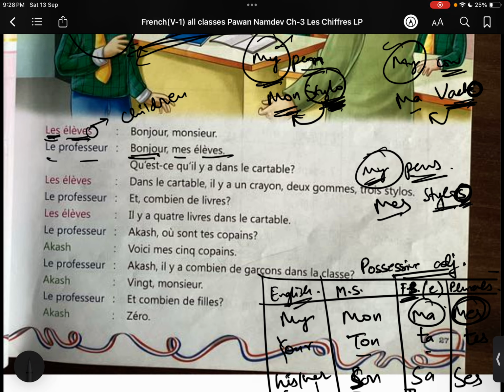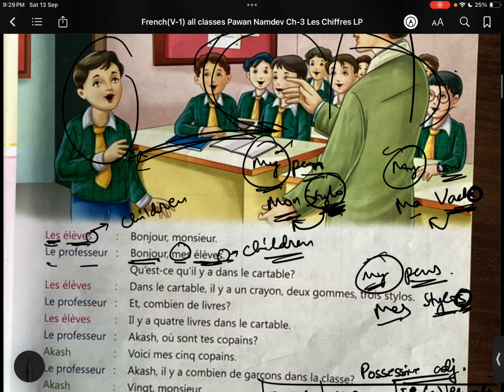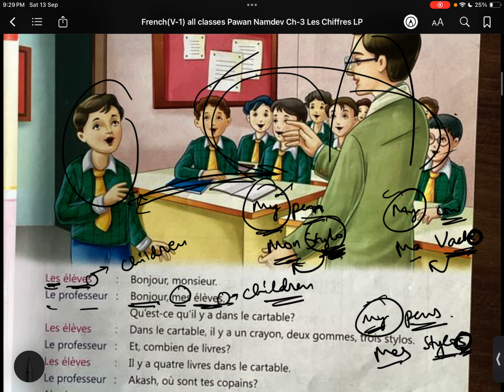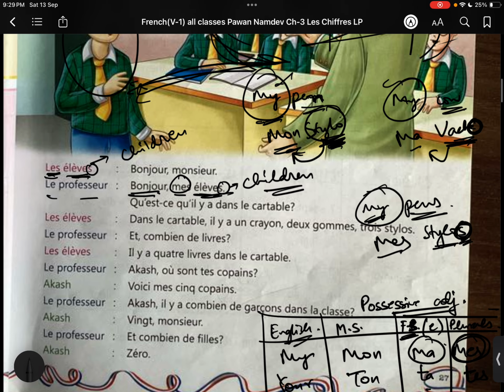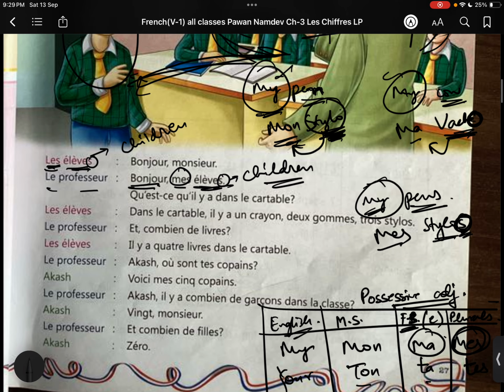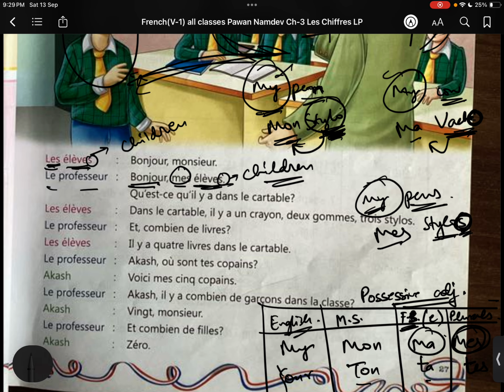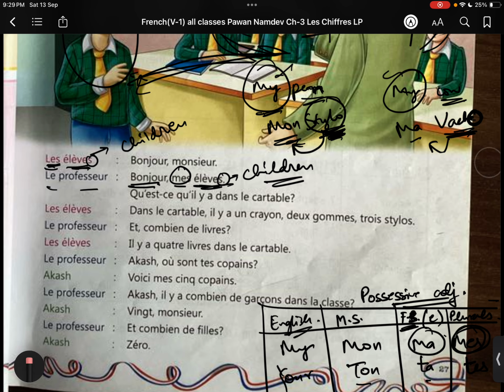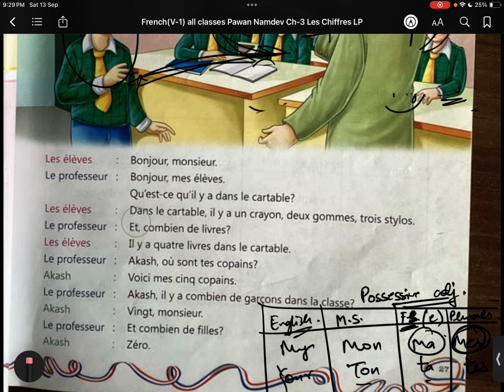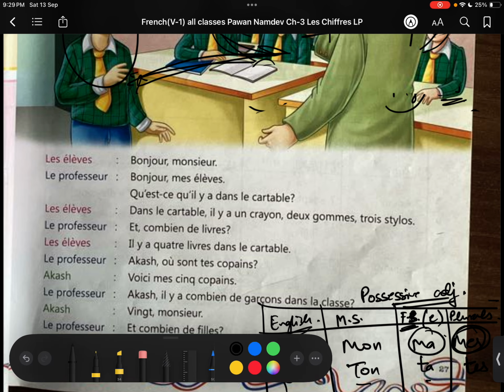Bonjour mes élèves, good morning my students. Okay, s is there. Good morning my children. Children is the appropriate word, but here it is referring to these students. Okay, referring to these students. Enfants means basically children.